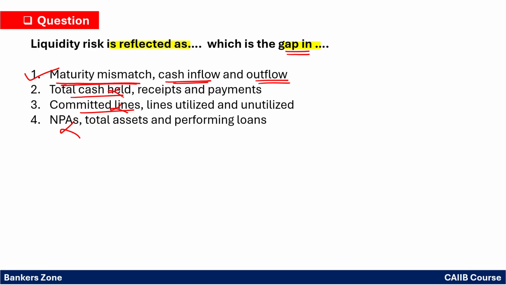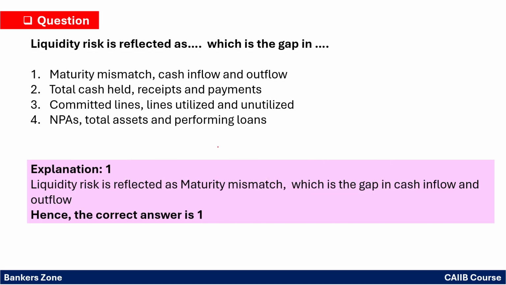Total cash held, wrong, right? So simply very easy, right? You can easily read the option and mark. So the correct option here is option number 1.